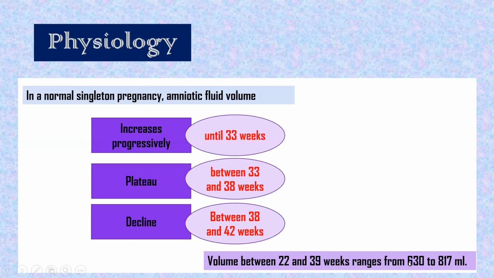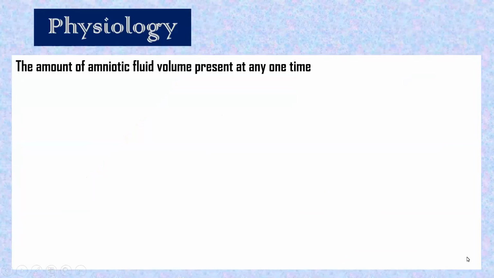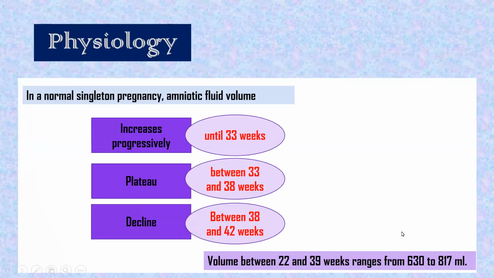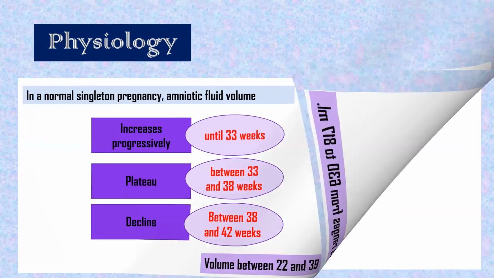Here they have given between 22 weeks up to 39 weeks, this will be the total volume of amniotic fluid. It can range from 630 ml to 817 ml. This is average. Okay. Thank you. Welcome, my dear.